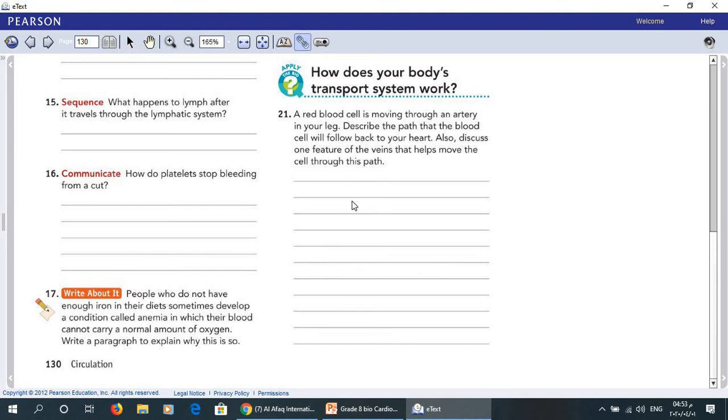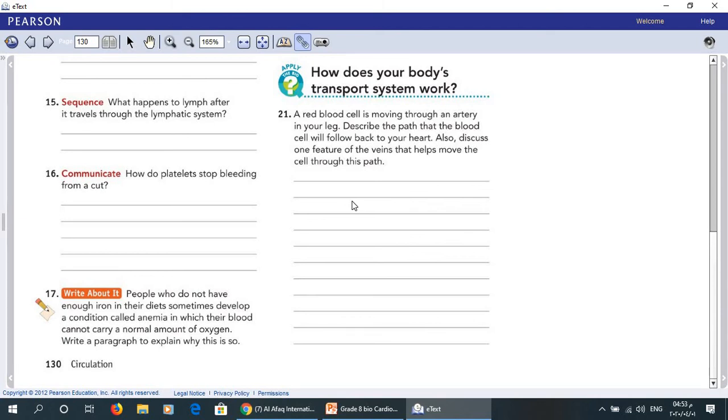Now, veins are near skeletal muscles. As the muscles contract, they squeeze the veins and push the cell along. I'll repeat the whole answer.